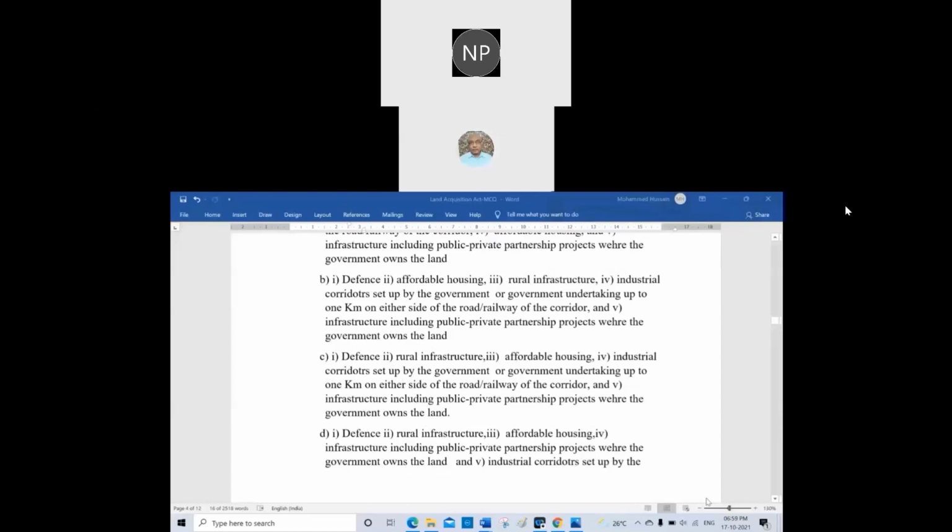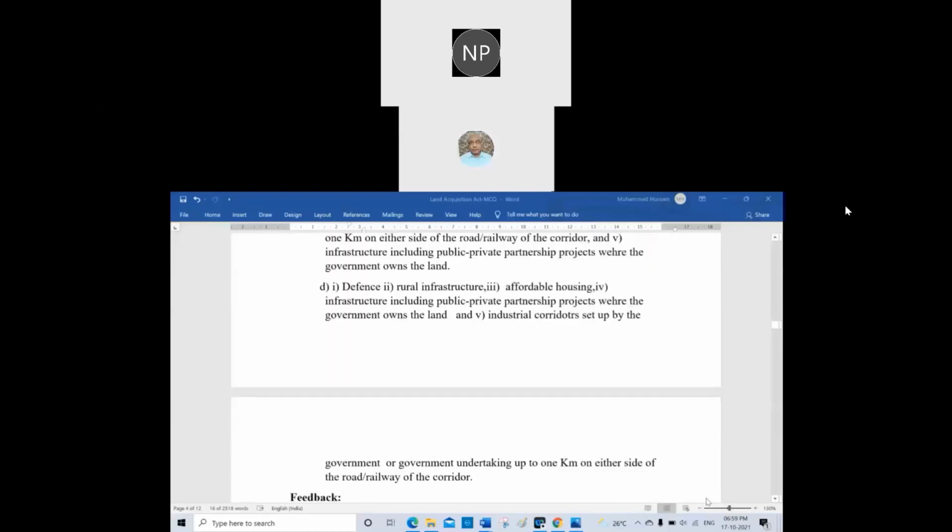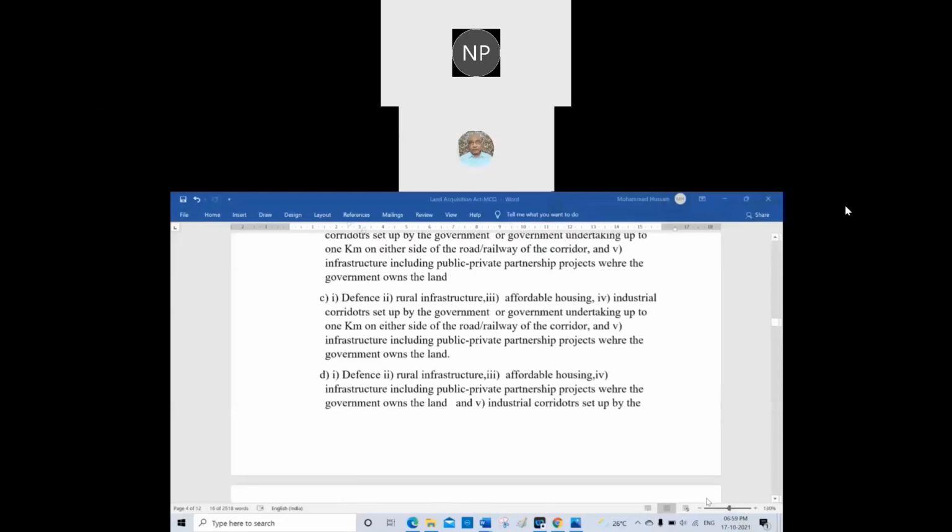So D: 1, defense; 2, rural infrastructure; 3, affordable housing; 4, infrastructure, including the public-private partnership project where the government owns land; and 5, industrial corridor set up by the government or government undertaking up to 1 kilometer either side of the road or railway of the corridor. Which is the right answer? C is the right answer for that one.